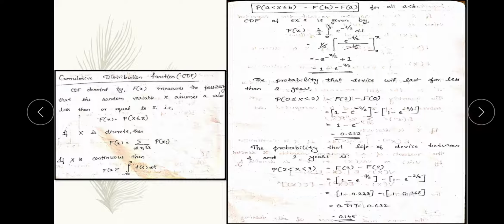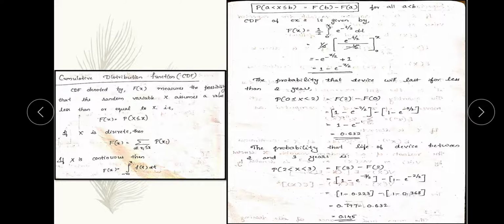So the probability that the device will last less than 2 years can be calculated. This is the question where we check the probability of the device lasting less than 2 years. The range here is P of 0 less than x less than 2.